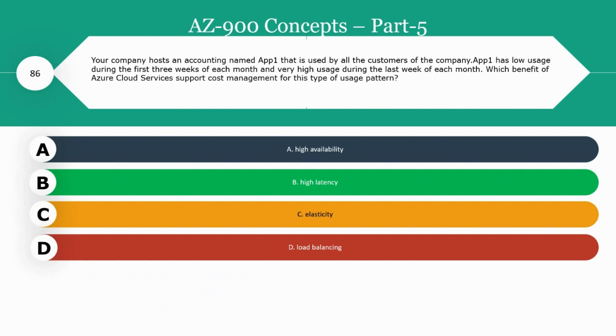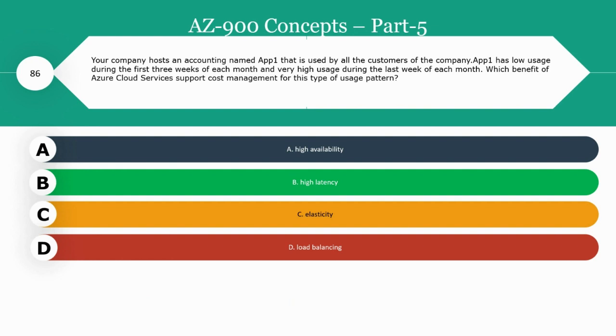Next question, your company hosts an accounting application named App1 that is used by all customers of the company. App1 has a low usage during the first 3 weeks of each month and very high usage during the last week of every month. Which benefit of the Azure cloud services supports cost management for this type of usage pattern? Is it high availability or high latency or elasticity or load balancing?